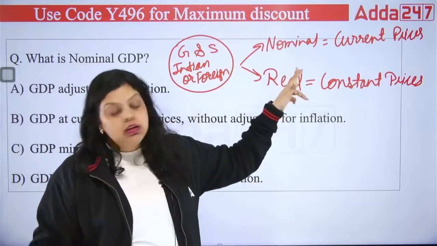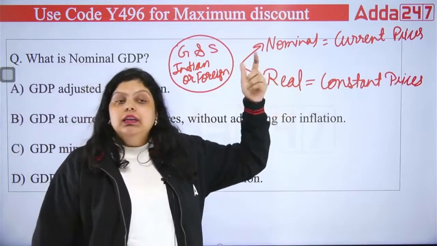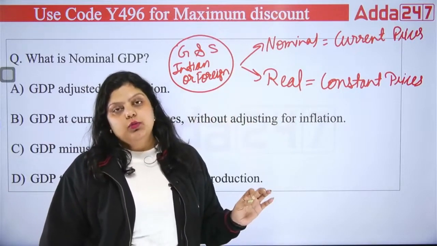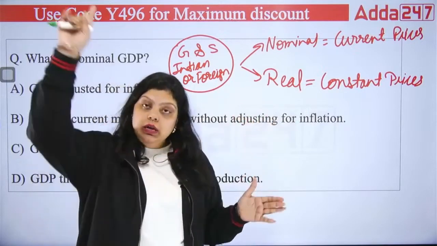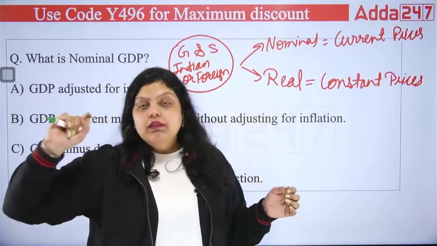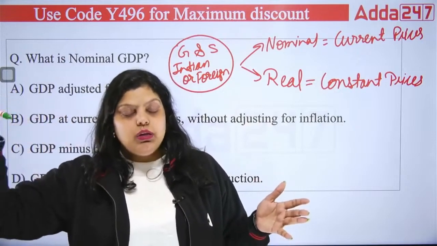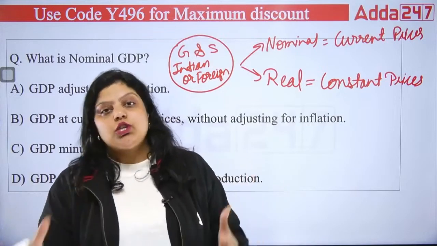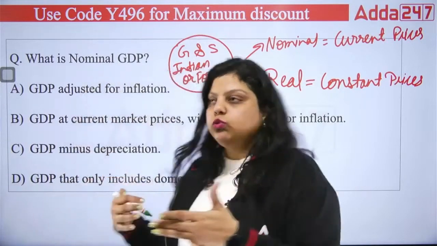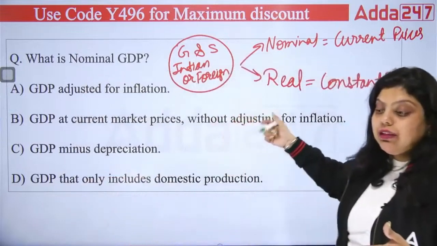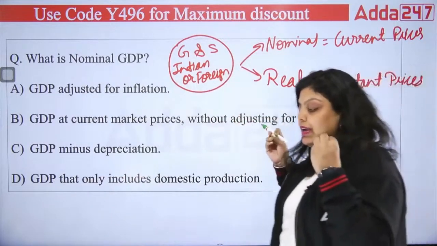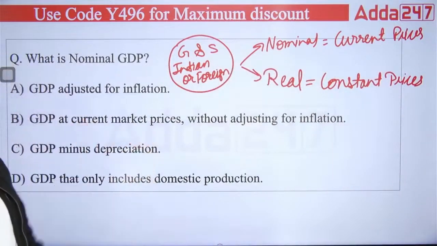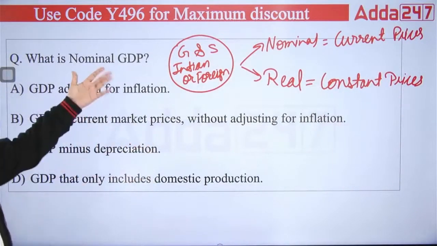That's the nominal GDP. And when it comes to real GDP, this value of 1st April 2023 to 31st March 2024, you have to compare with the base year. You will have a base year, that is right now 2011-12. With the base year, you have to compare the value and you have to adjust for inflation in that comparison. And when you do so, that is known as your real GDP. And why is it real? Because you are adjusting for the value of inflation. Okay, so this is the definition.